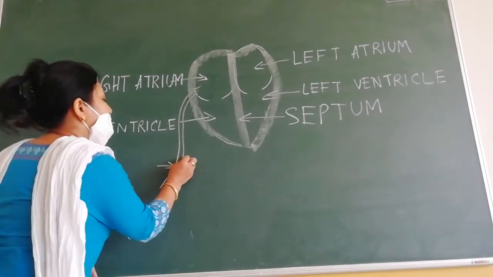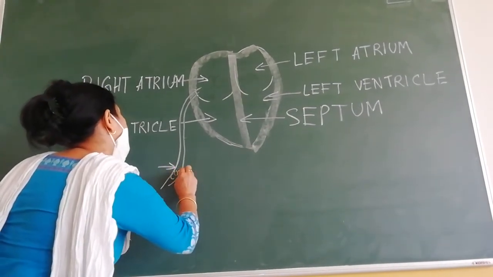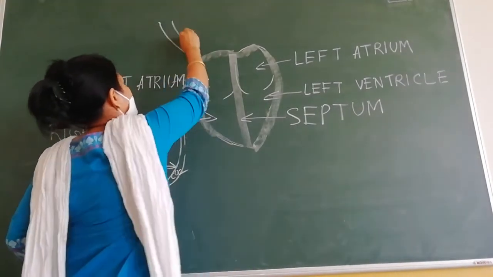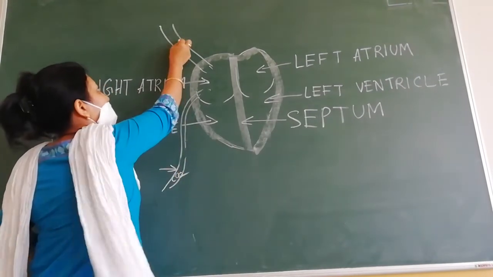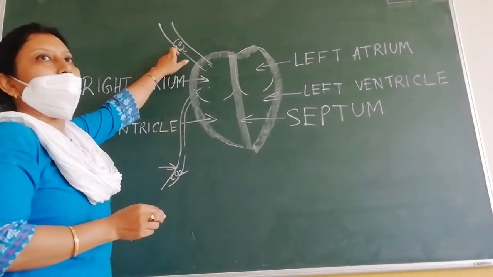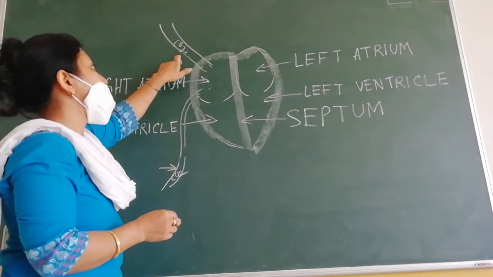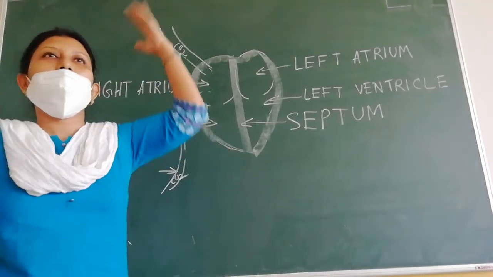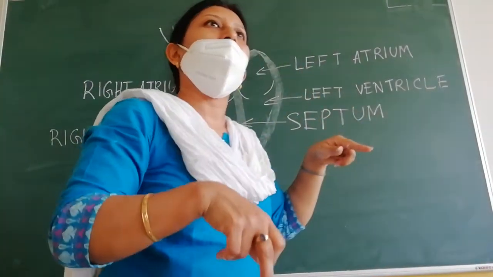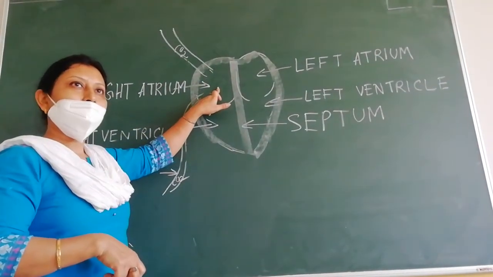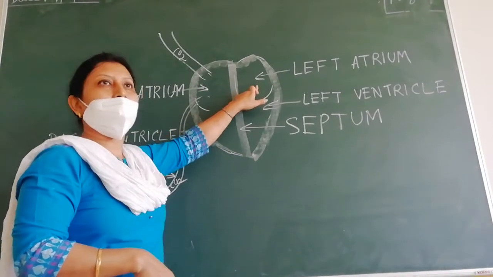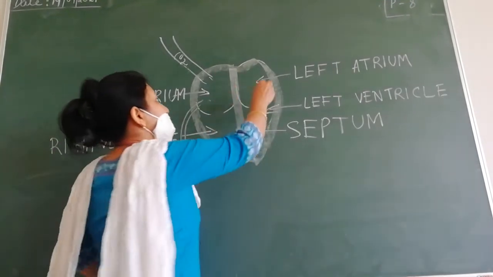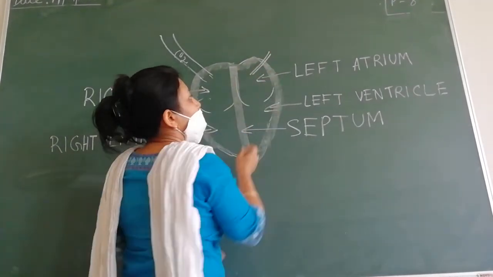Veins will carry carbon dioxide rich blood, CO2, to this chamber. From the upper part of your body also one vein will bring carbon dioxide rich blood. So this carbon dioxide rich blood enters which chamber of your heart, from all the parts of your body, lower as well as upper? Right atrium. Similarly, to the left atrium comes oxygenated blood. Very good, Rishan.